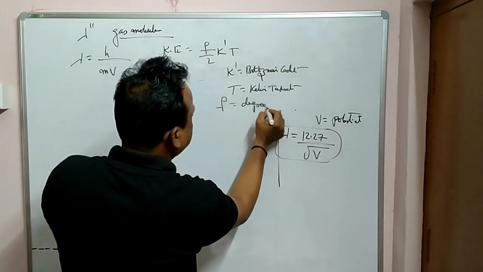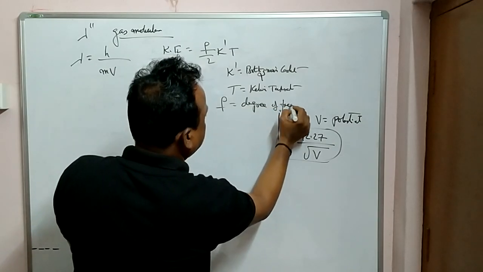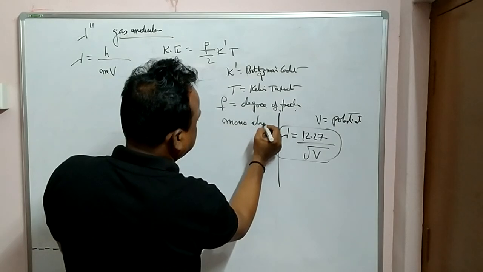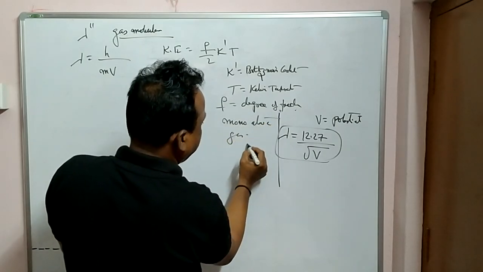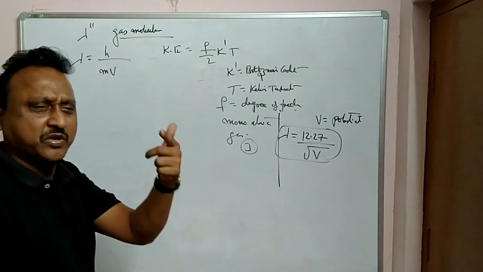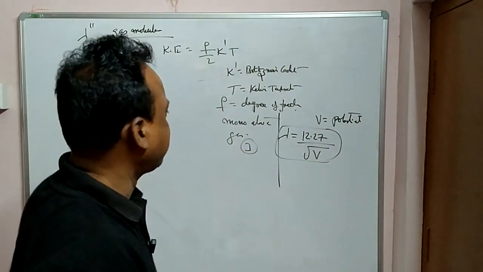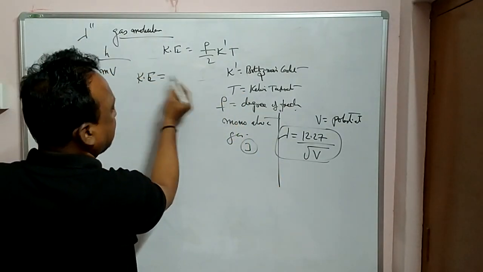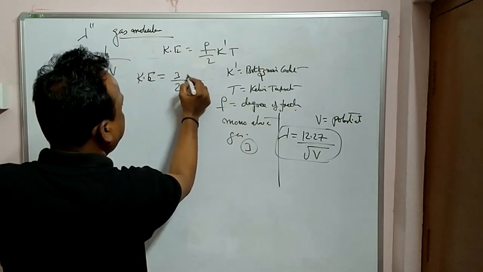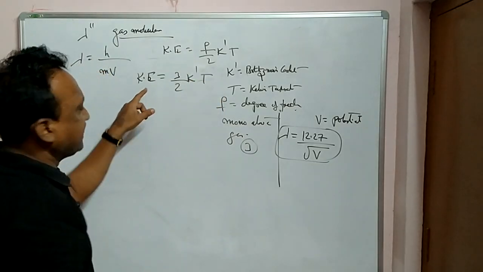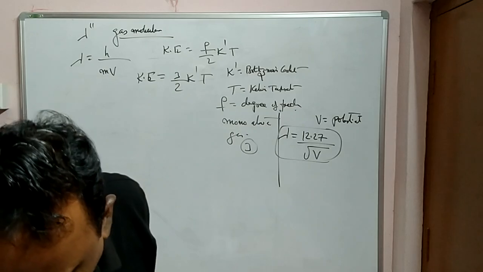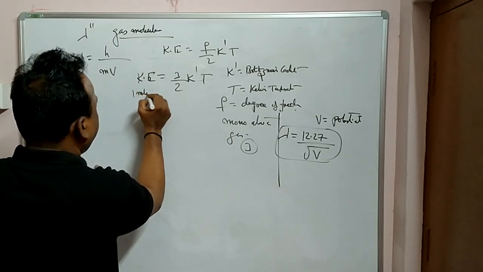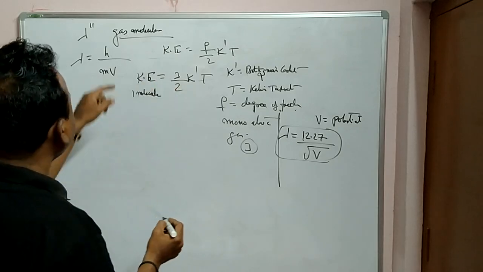Already I told you regarding this story, degree of freedom. Generally for monoatomic gases we take the value as 3, diatomic 5, and polyatomic, normal condition, 6. If you put 3 here, kinetic energy is given by 3 by 2 k dash T. And this kinetic energy is for what? One molecule. Okay? One gas molecule. So put this value here.